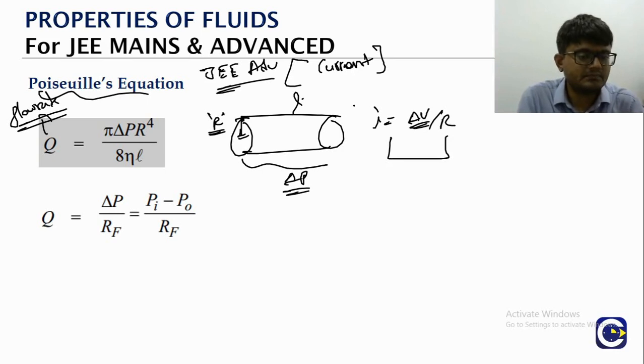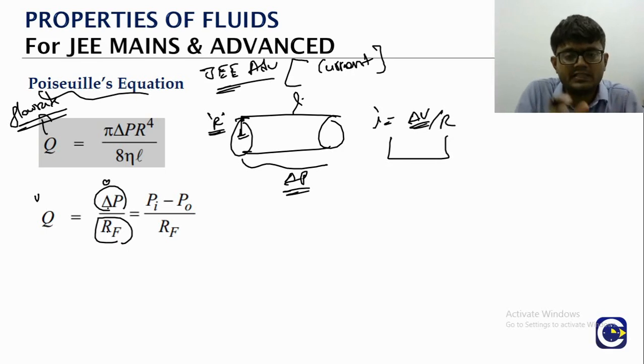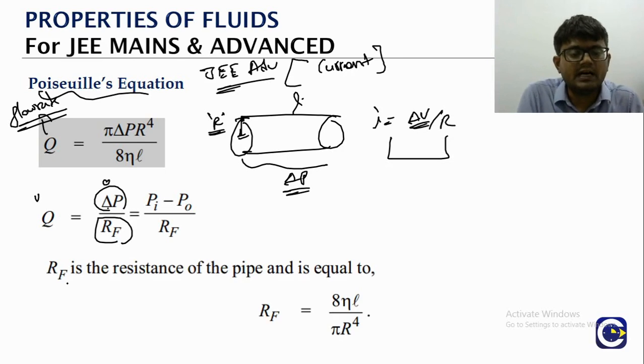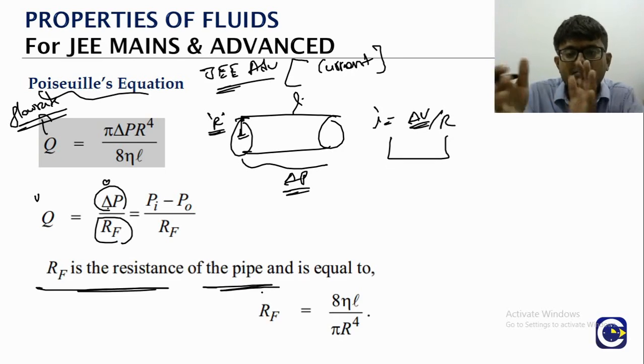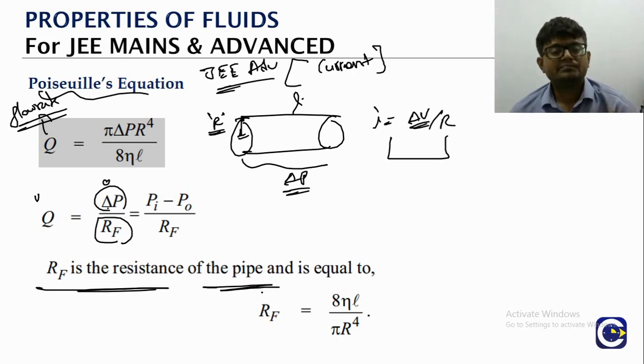Current. So here, what is the driving force? The pressure change, or the pressure difference. So we can write it like what? The volume flow rate is equal to delta P by R_F. This is the equivalent of the resistance. What is this R_F? The resistance offered by the pipe for the flow of the liquid.